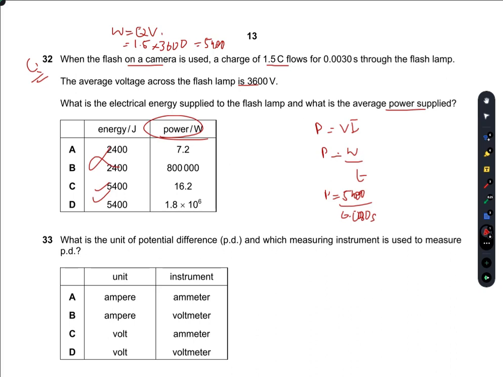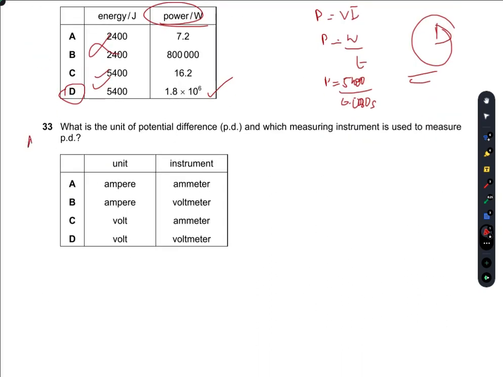So that is 1.8 into 10 raised to power 6 watts. So D is the right option. What is the unit of potential difference and which measuring instrument is used to measure PD? So the unit is volt, which is joules per coulomb, and the instrument is the voltmeter. So D is the right option.